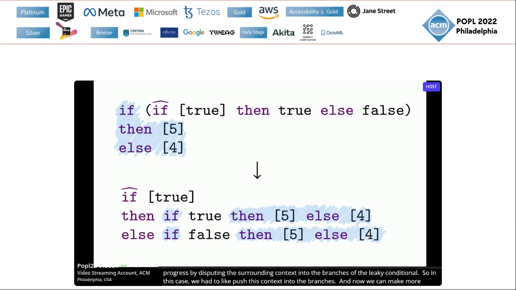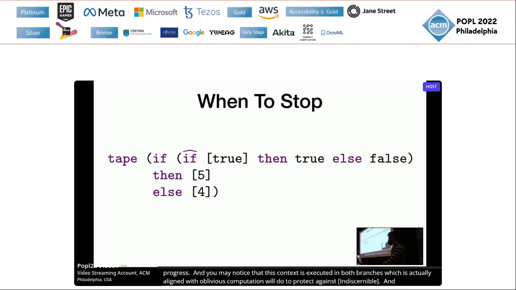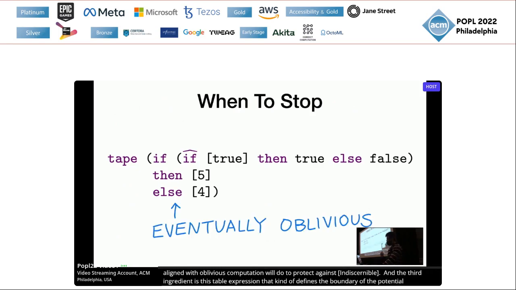You may notice that this if context is executed in both branches, which is actually aligned with what oblivious computation will do to protect against a control flow channel. And the third ingredient is this tape expression that defines the boundary of the potential leaks. The key is the expression in tape needs to be eventually oblivious. So in this case, if you naively run the program, the result should be encrypted 5, which is oblivious.